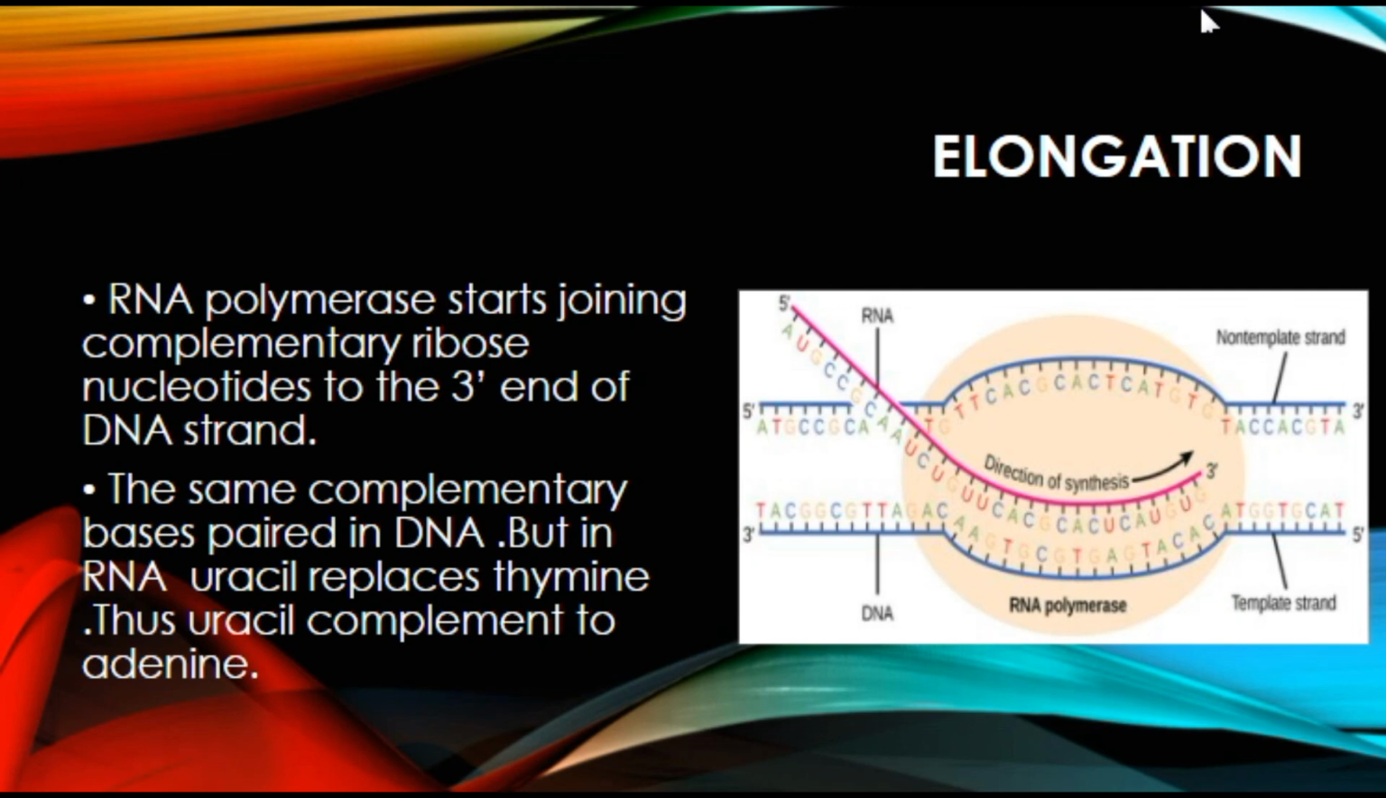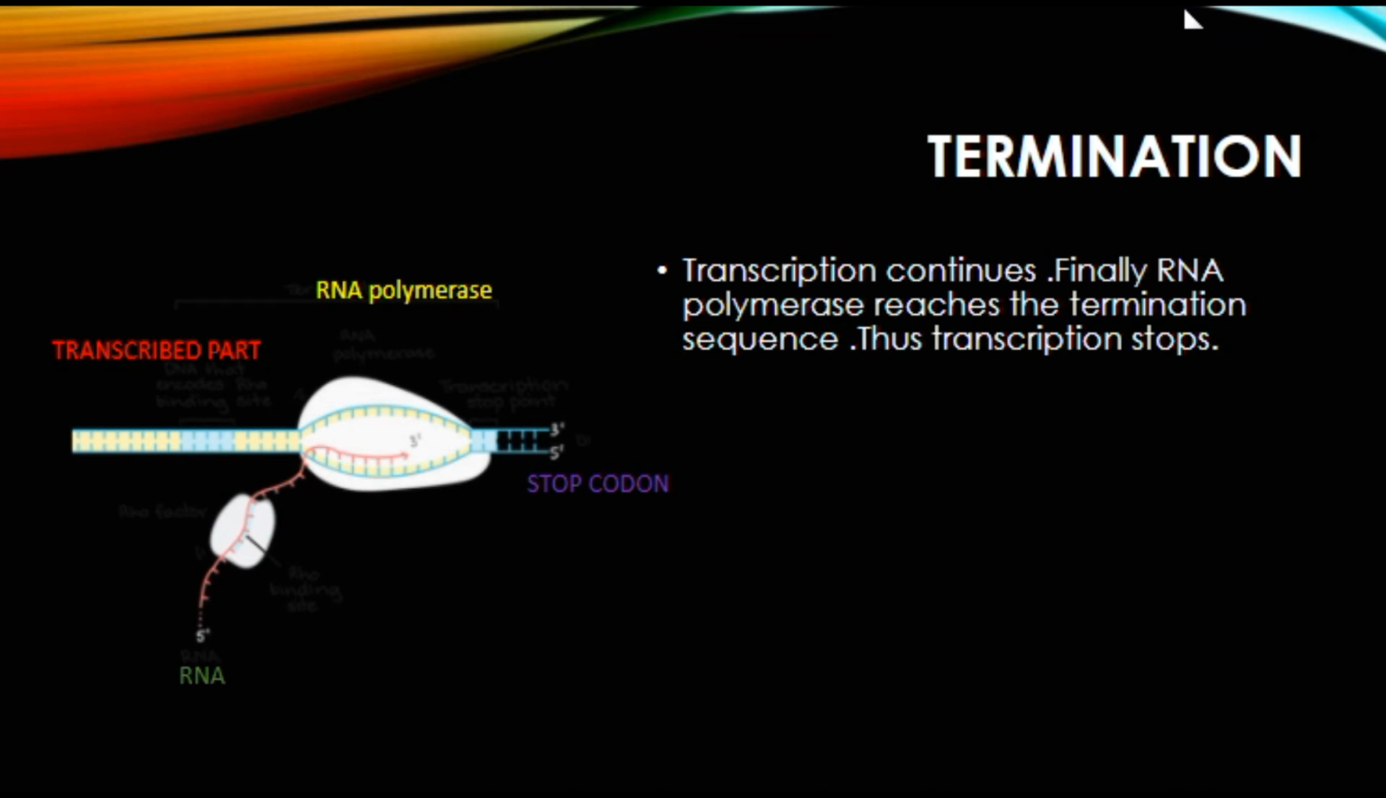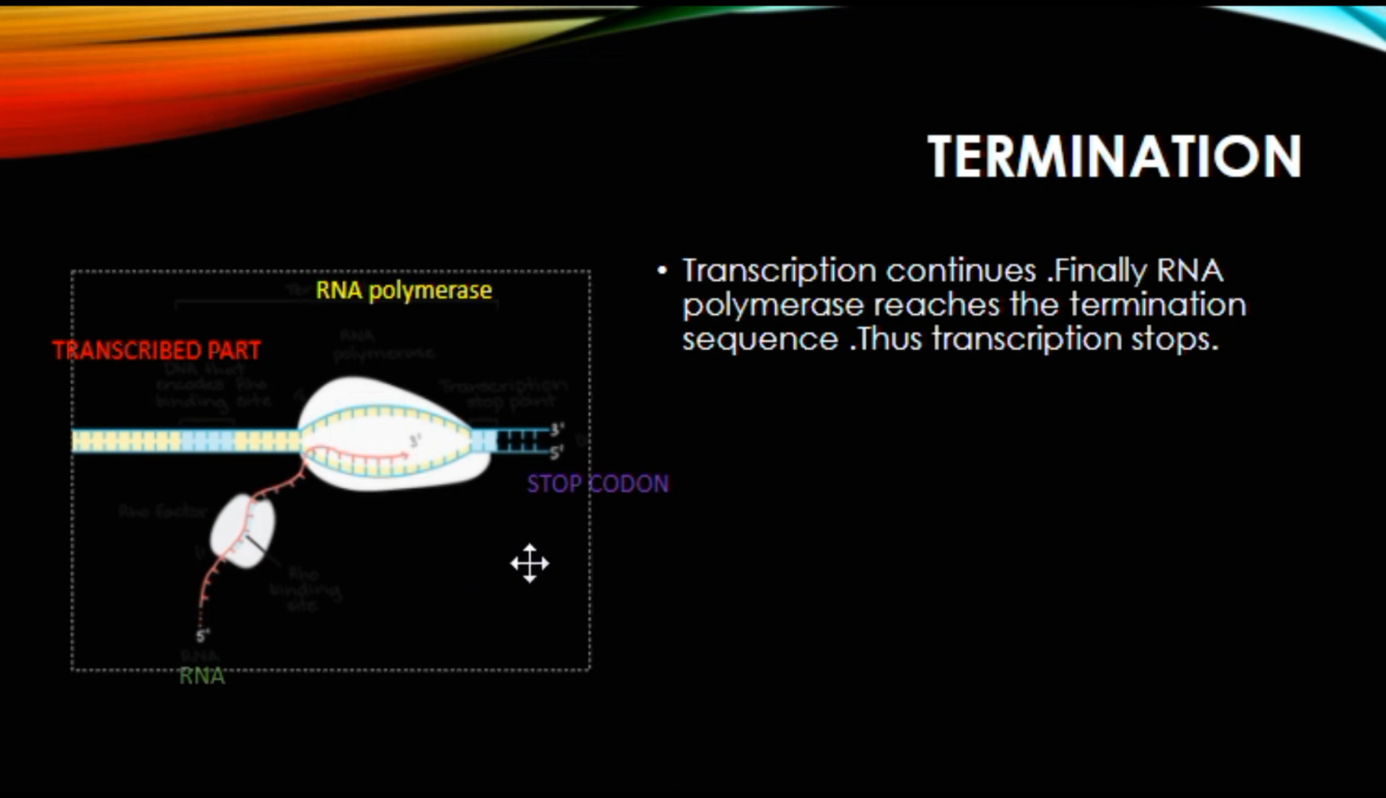Elongation. RNA polymerase starts joining complementary ribose nucleotides to the 3 prime end of the DNA strand. As we talked, transcription proceeds from 5 prime to 3 prime. The same complementary bases pair as in DNA, but in RNA, uracil replaces thymine, thus uracil is complementary to adenine. So in elongation, only the RNA strand is continuously growing. Whereas in termination, transcription continues. Finally, RNA polymerase reaches the termination sequence, thus transcription stops. As you can see here, there is a stop signal for terminating this process.